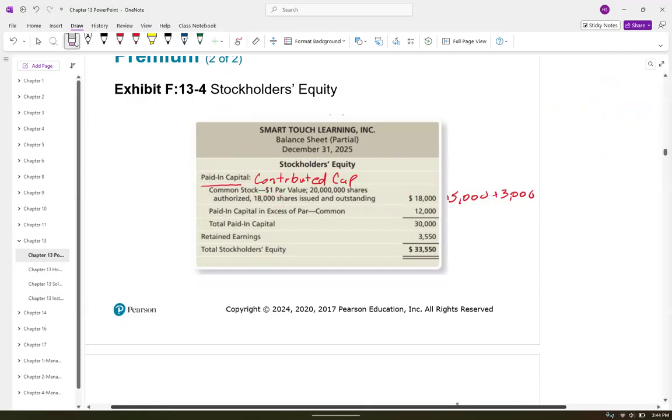The only time we would have a difference in those is if we had treasury stock, and we have not gotten that far here. They gave us a retained earnings number, and that gave us the total stockholders' equity.